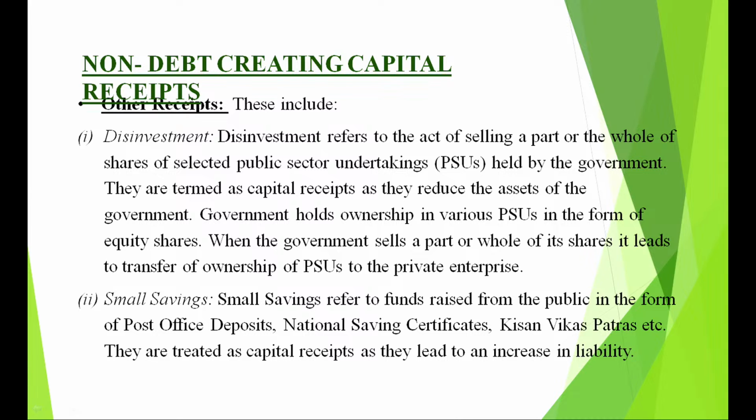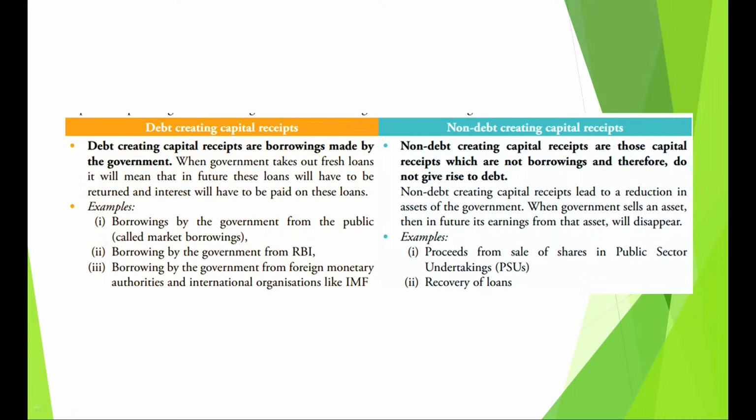So, again please remember, I will just recapitulate my previous slide. There are two types of capital receipts, debt creating and non-debt creating. Debt creating means borrowings. They will increase liability. So, government borrows from the public sector, from the RBI, all will increase liability. Non-debt creating, they do not give rise to debt. They reduce the asset of the government.